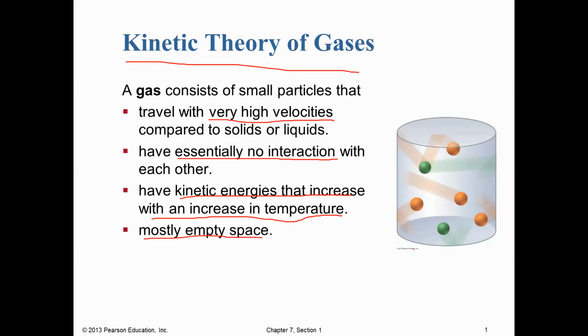And so how does pressure come from the motion of the gases? Well, if we think about these particles zooming around, you'll notice that they bounce off the walls of the container. And as they bounce off the walls of the container, they're going to exert a force. So these particles zooming around really fast, as they hit that container, that's what creates our pressure. And so the more particles we have, the higher the pressure, or the faster our particles are going, the higher the pressure.